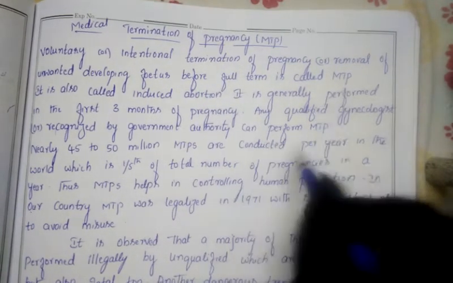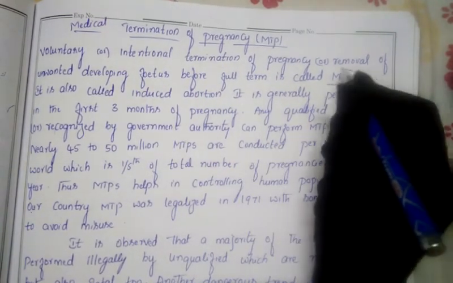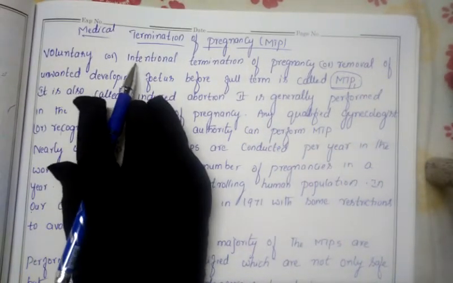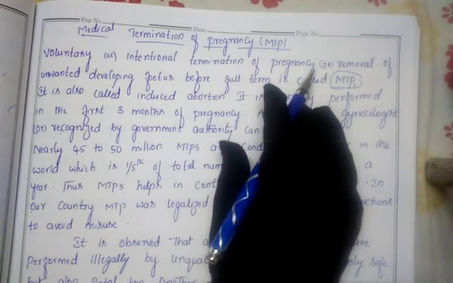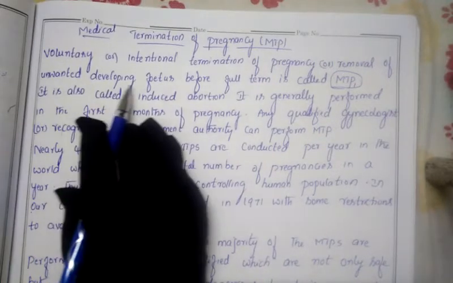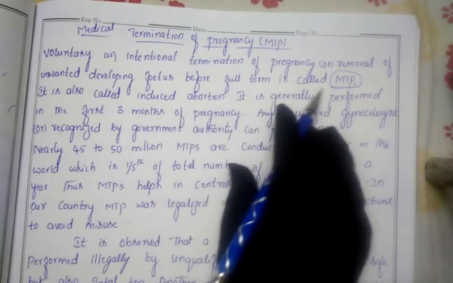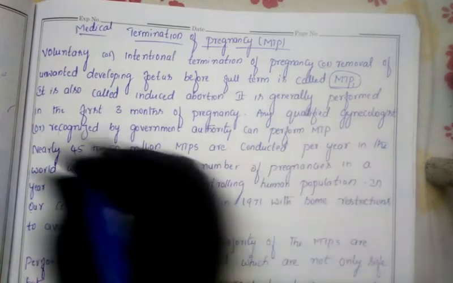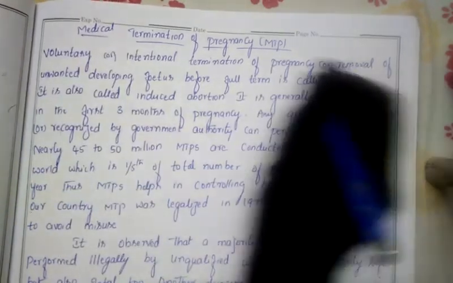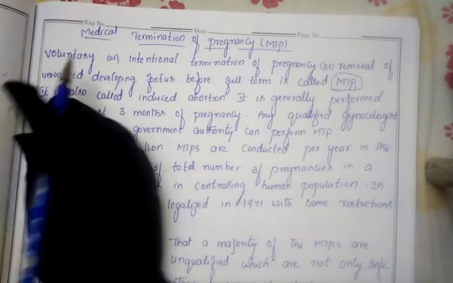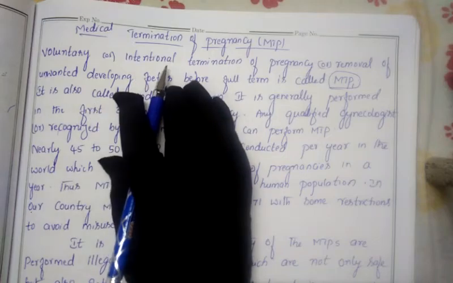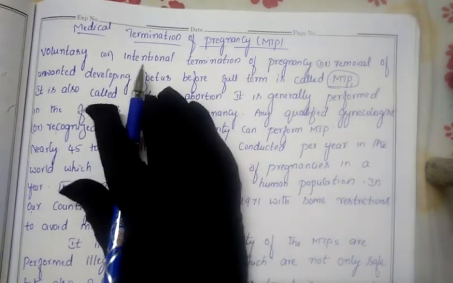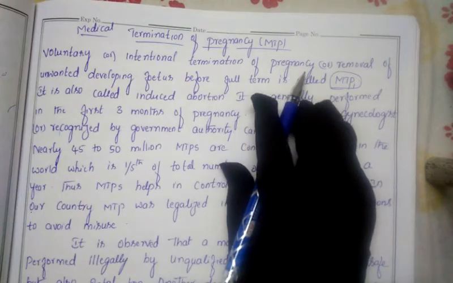First let us discuss the meaning of MTP. MTP means voluntary or intentional termination of pregnancy, or removal of an unwanted developing fetus before full term. Important question for your exam. Voluntary means personally, and intentionally means purposely, with the removing of the pregnancy.